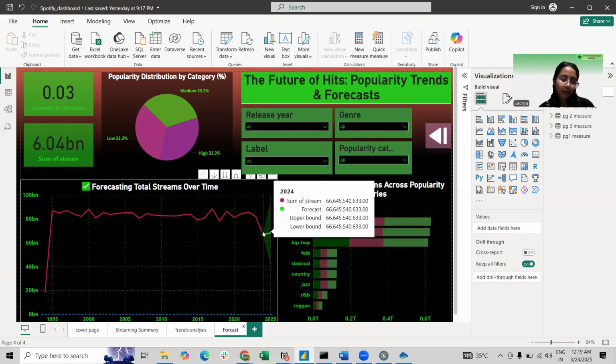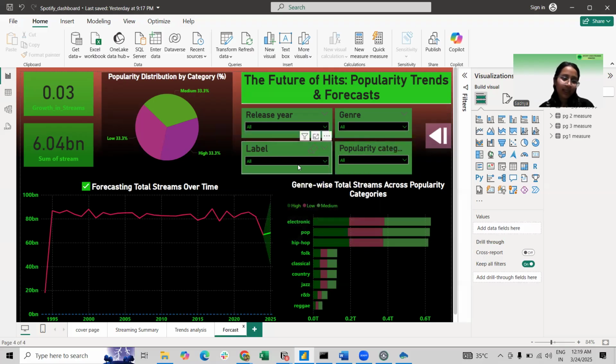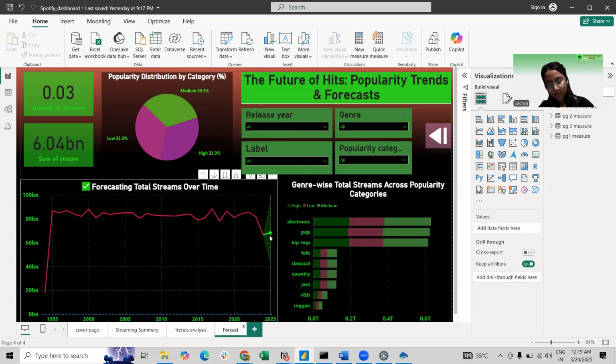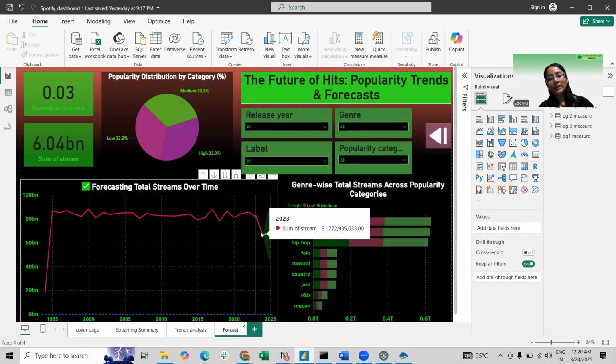The important insight for the company is the decline in growth, the drop in total streams in 2020. It suggests user engagement challenges, so Spotify needs to explore new engagement strategies like AI-dependent recommendation. The small predicted rise in streams suggests a potential recovery, but not at a rapid pace. So I think action should be taken by Spotify.